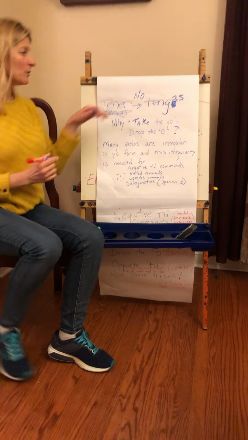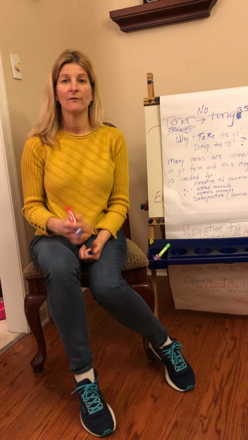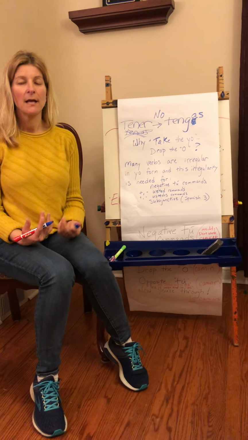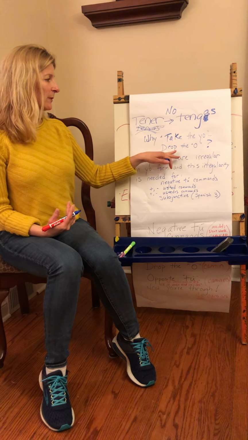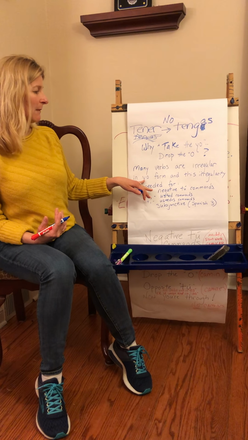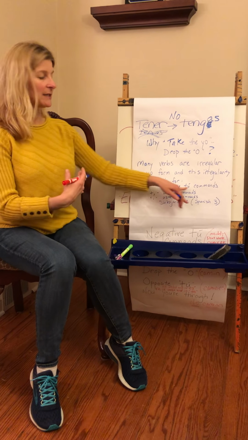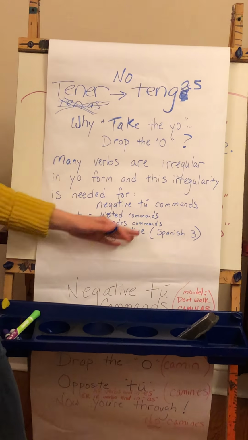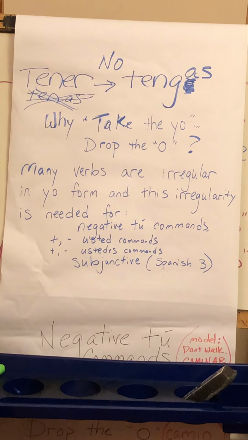No tengas would be the tú command for tener, okay? That's not the only one. All of our go verbs are one of those verbs that are a little bit weird. They're a little bit irregular in the O form, but that irregularity is needed for these commands. That's going to continue out for all these commands, and in Spanish 3 when you see the subjunctive.